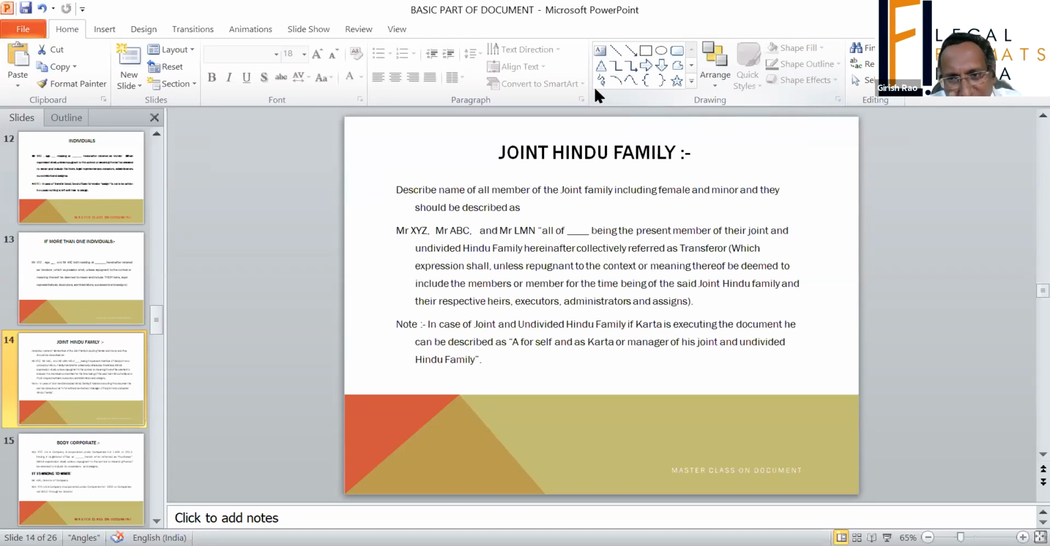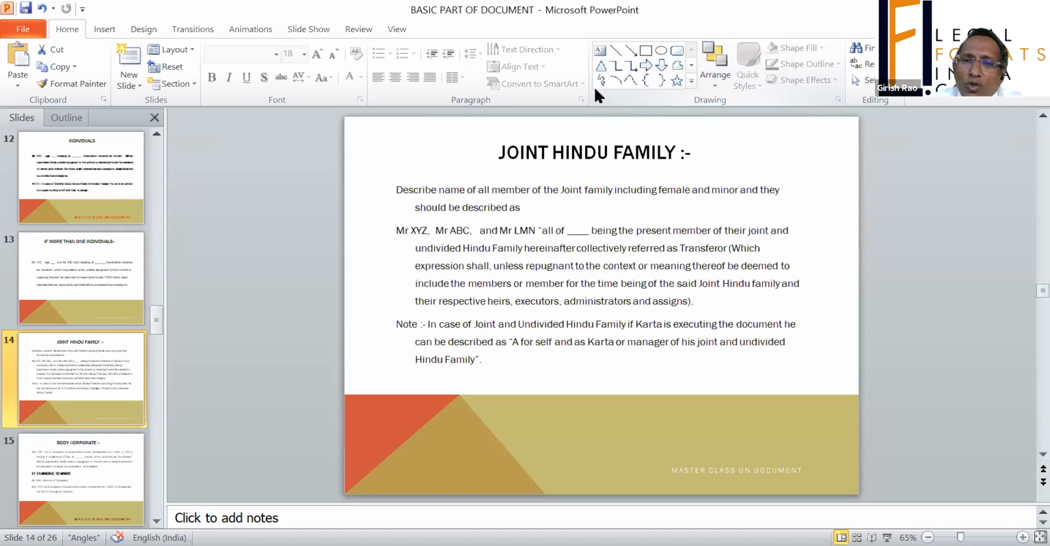Though under the Hindu Succession Act, the Karta has some rights which he can exercise, I will not advise that you accept whatever the Karta gives. But I am showing how it has to be executed. It will depend case to case. Sometimes other family members are not cooperative. Then you take a decision on the basis of the situation.